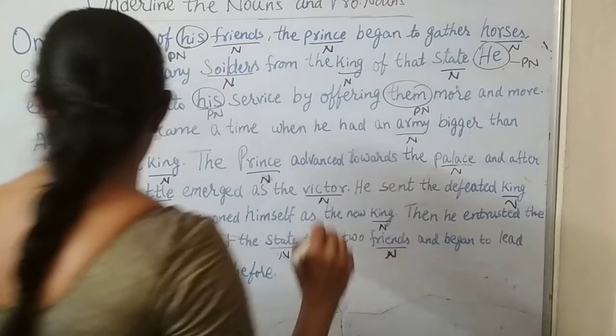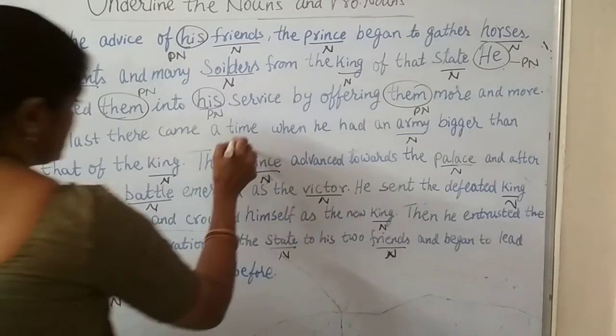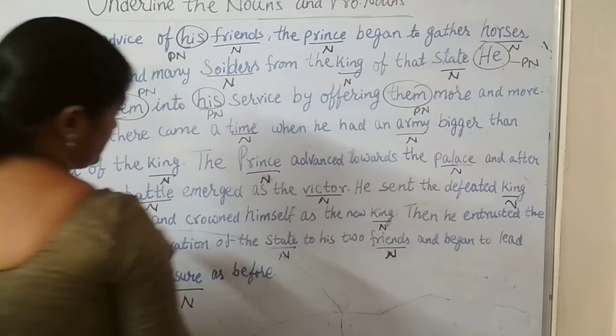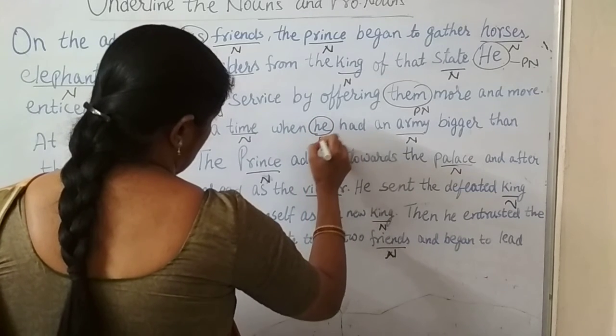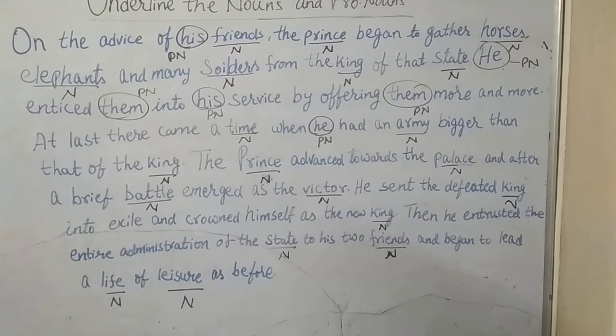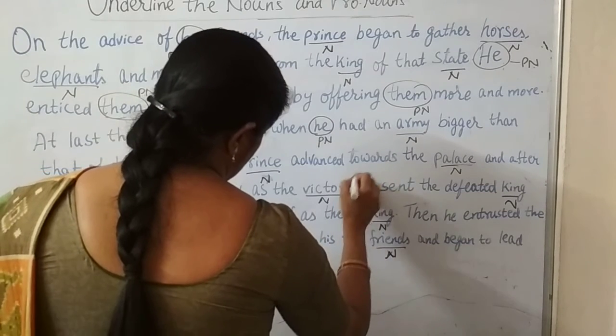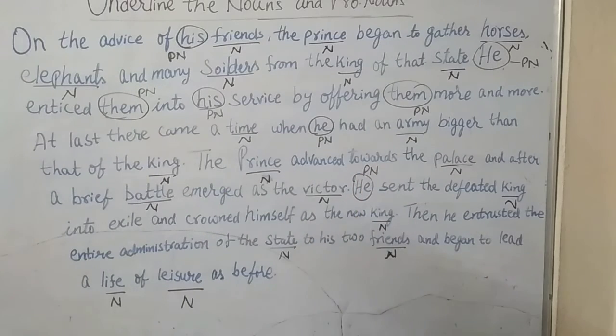More and more. At last there came a time when, time is missed. Time is also a noun. He is a pronoun again. He had an army bigger than that of the king. The prince advanced towards the place and after a brief battle emerged as a victor. Again here, he is a pronoun. He sent the defeated king into exile and crowned himself.